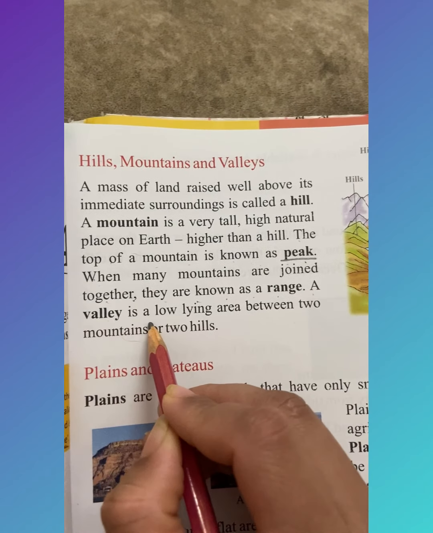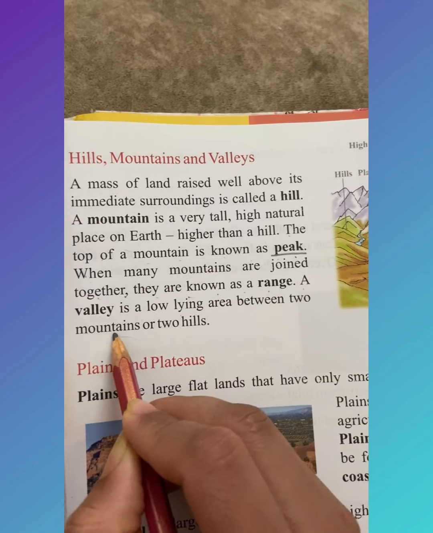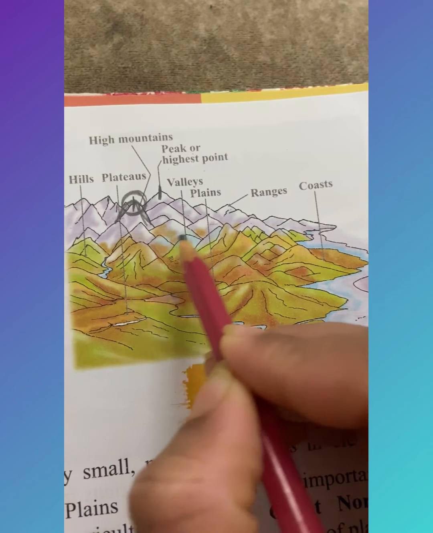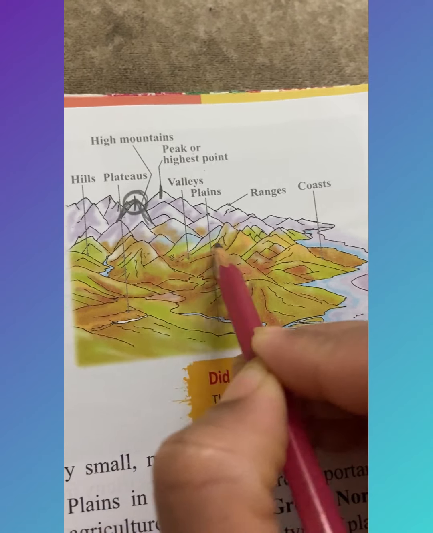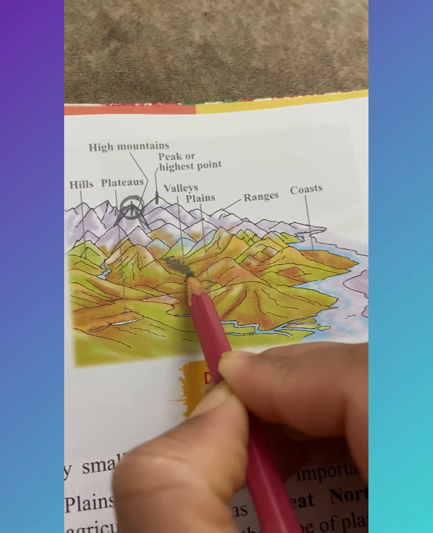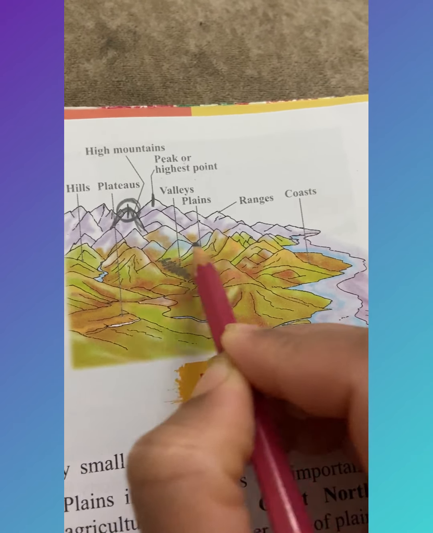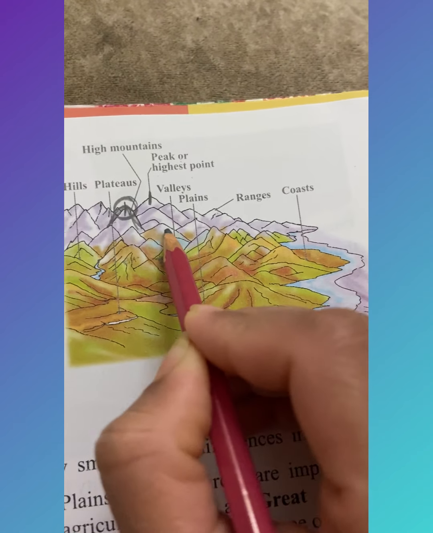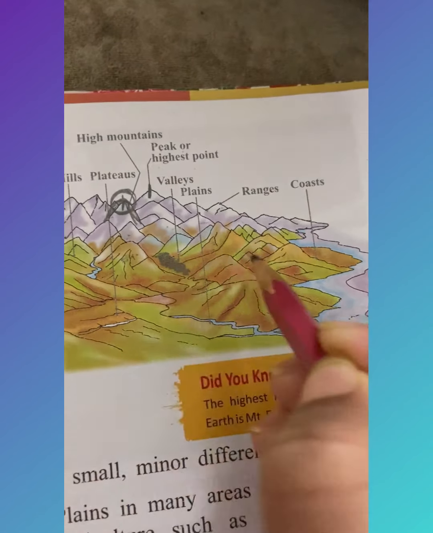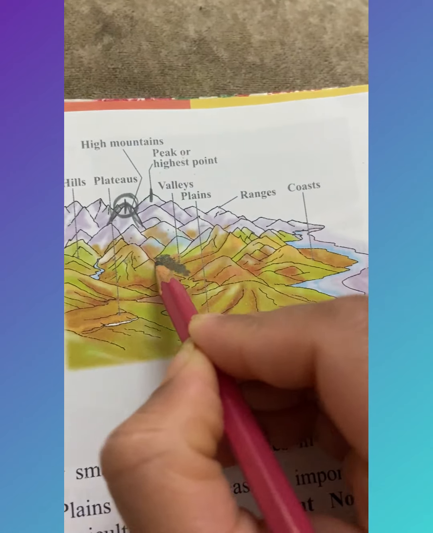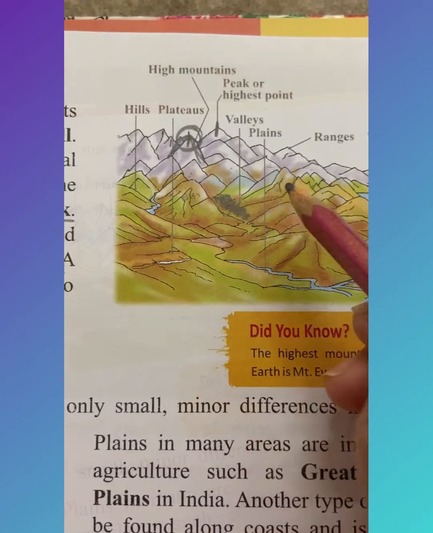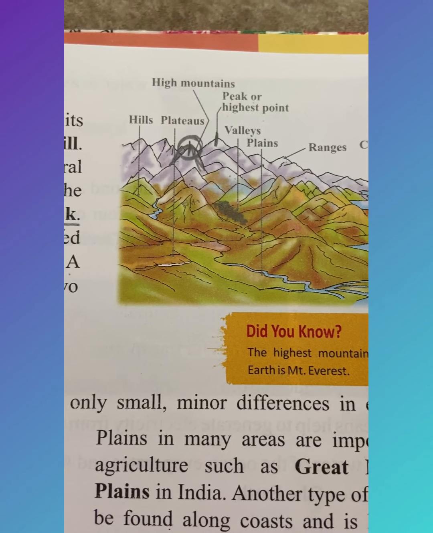A valley is a low-lying area between two mountains or hills. Now children, these are two hills and this is the area between the two hills. So the area between any two hills or any two mountains is known as a valley. बीच में से जो रास्ता निकलता है दो हिल्स के, उसे हम कहते हैं वैली.